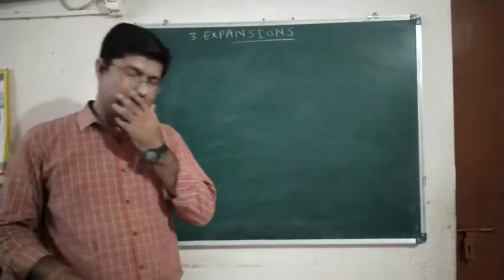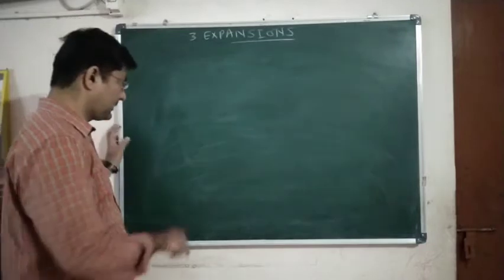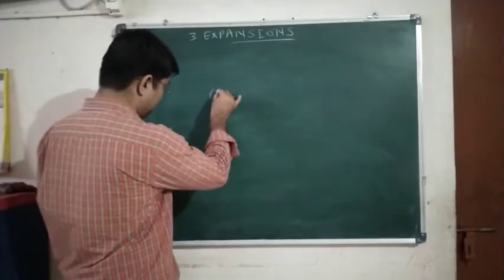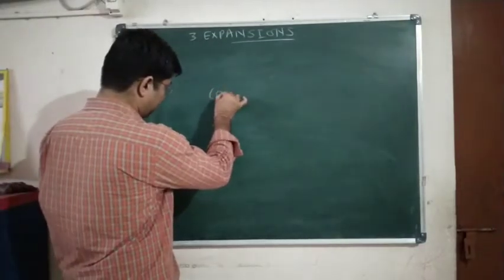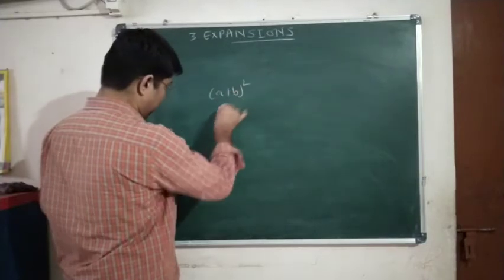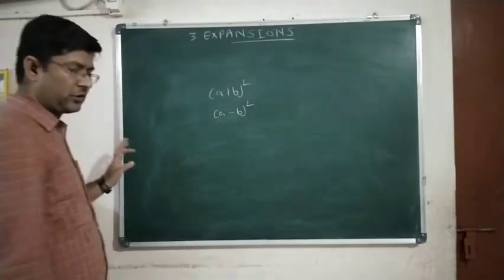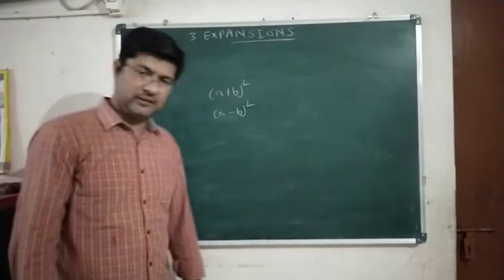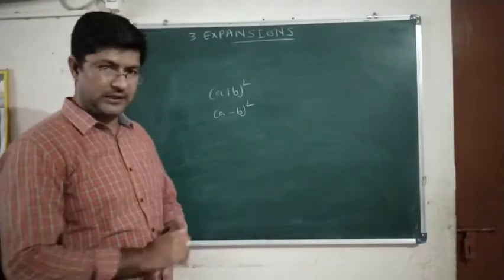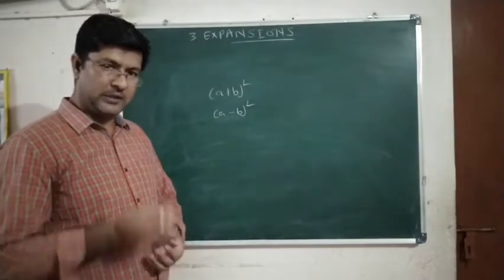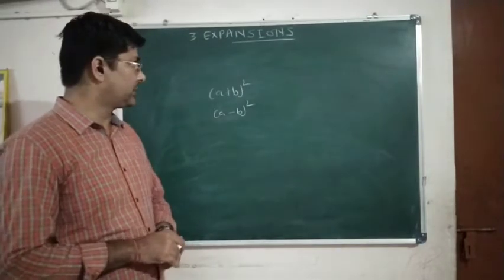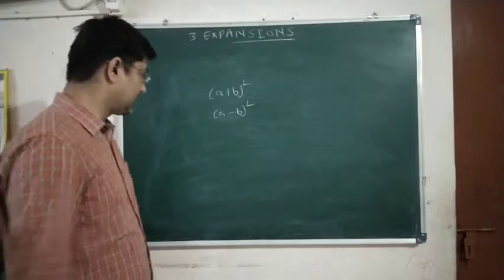Now let us begin this chapter, Expansions. In the previous class we have studied certain identities like (a plus b) the whole square and (a minus b) the whole square. So these identities are not new, we will just have a revision. We will write down the identities, certain new identities will be added, and then we will start the exercise.